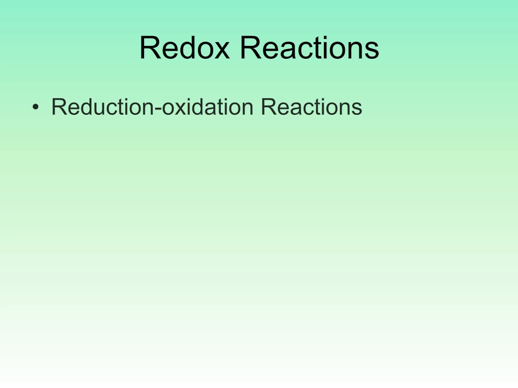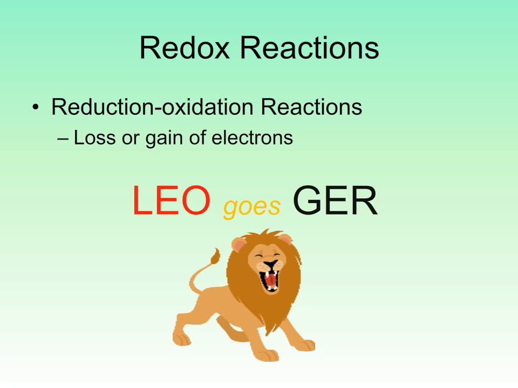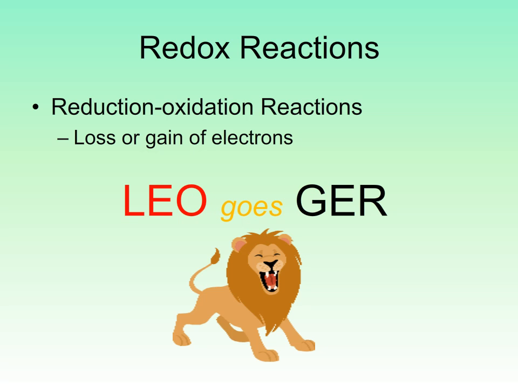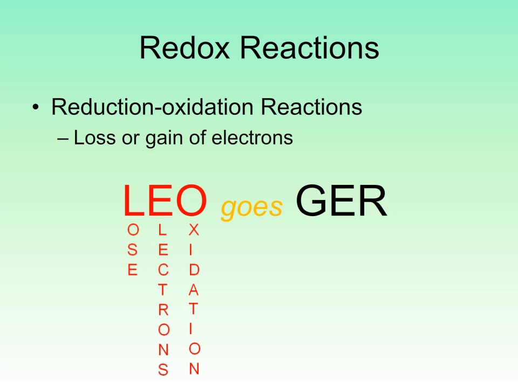A large proportion of the reactions are reduction-oxidation reactions, or redox reactions for short. These reactions involve the transfer of electrons. An atom or molecule loses one or more electrons, while another atom or molecule gains these electrons. You can remember this with a mnemonic device. LEO goes GER. LEO stands for lose electrons, oxidation, while GER stands for gain electrons, reduction.